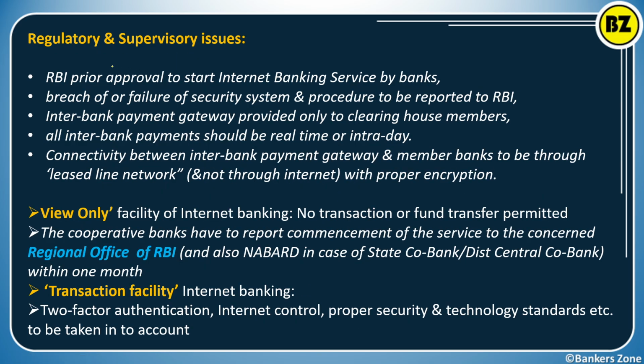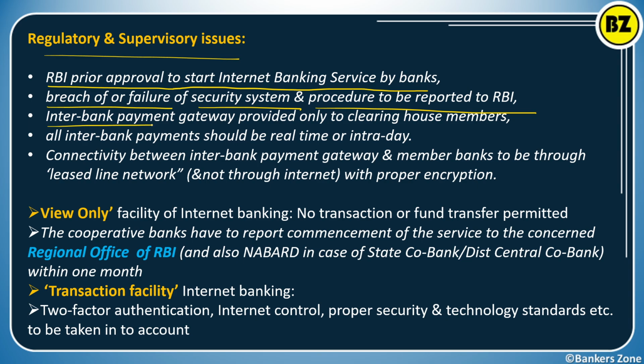Apart from that, there are some regulatory and supervisory issues. RBI approval is required for the bank to start the internet banking service. Then any breach or failure of a security system and procedure is to be reported to the RBI. The interbank payment gateway is provided only to clearinghouse members.